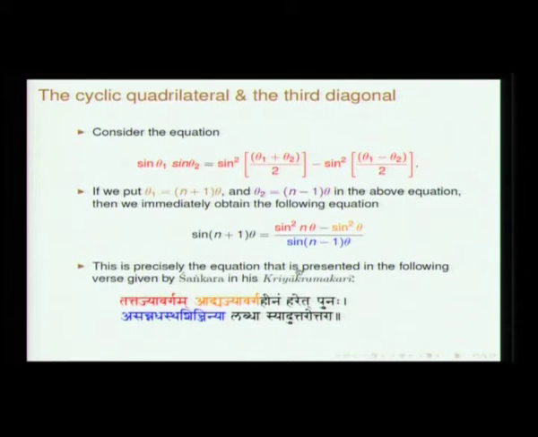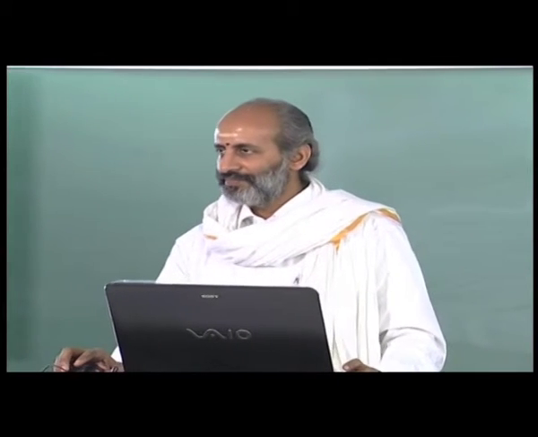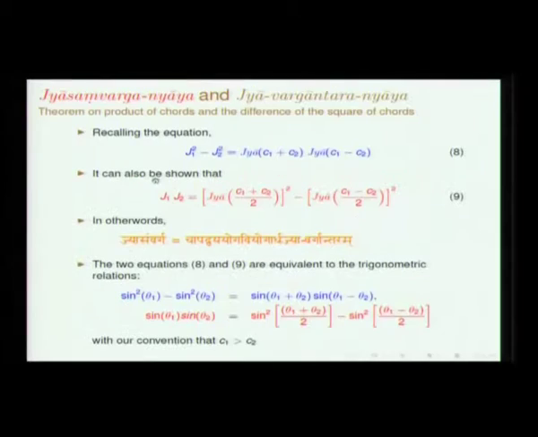From this result, an interesting way to obtain the sine table has also been presented by Shankaravariyar in his commentary on Leelavati, which is called Kriyakramakari. While he discusses the cyclic quadrilateral, after doing that he presents this. Let us recall: sine of C into sine of D is this. This is written as jya samvarga is equal to this.